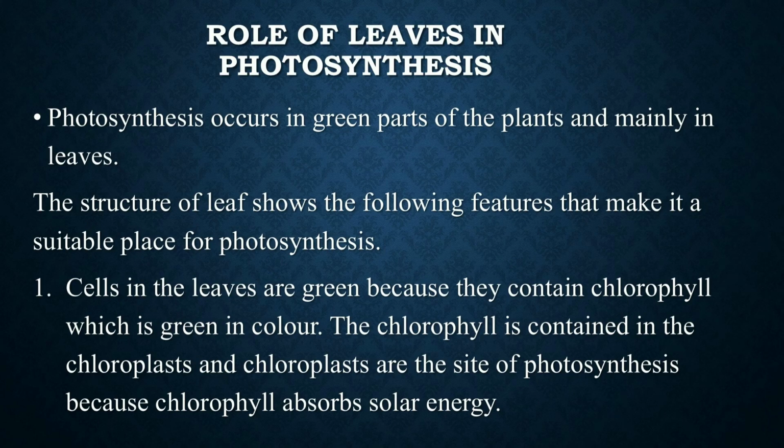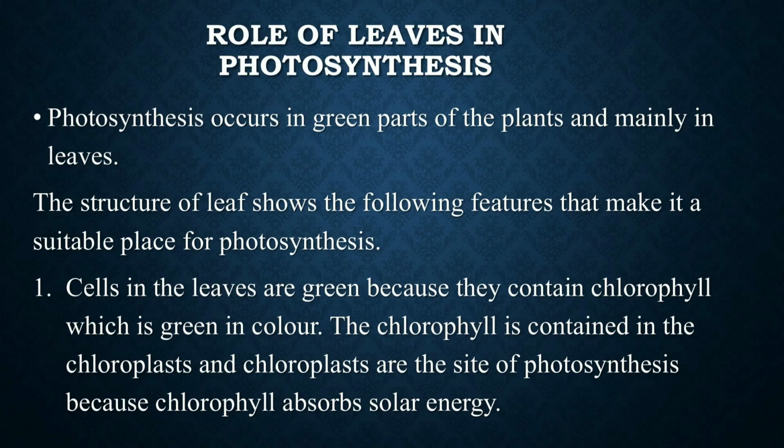Number 1, cells in the leaves are green because they contain chlorophyll, which is a green pigment, and the chlorophyll is contained in the chloroplast, and chloroplasts are the site of photosynthesis. Why? Because chlorophyll absorbs solar energy.